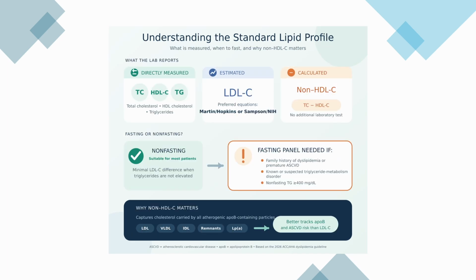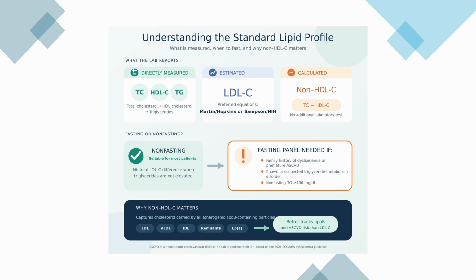In my last video, I briefly touched on the standard lipid profile, which directly measures total cholesterol, HDL, and triglycerides, in contrast to LDL and non-HDL, which are calculated. In both adults and children, a standard lipid panel is recommended to record baseline lipid levels, estimate ASCVD risk, and help guide therapy. The test can be done in a non-fasting state based on data that shows LDL cholesterol levels in persons with normal triglycerides usually differs minimally with normal food intake, and studies have noted similar prognostic value of fasting and non-fasting LDL and non-HDL cholesterol levels for predicting long-term ASCVD events.